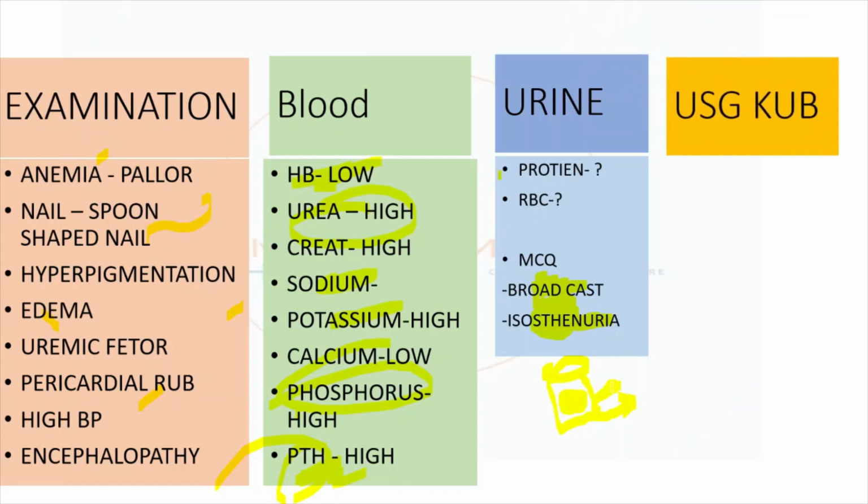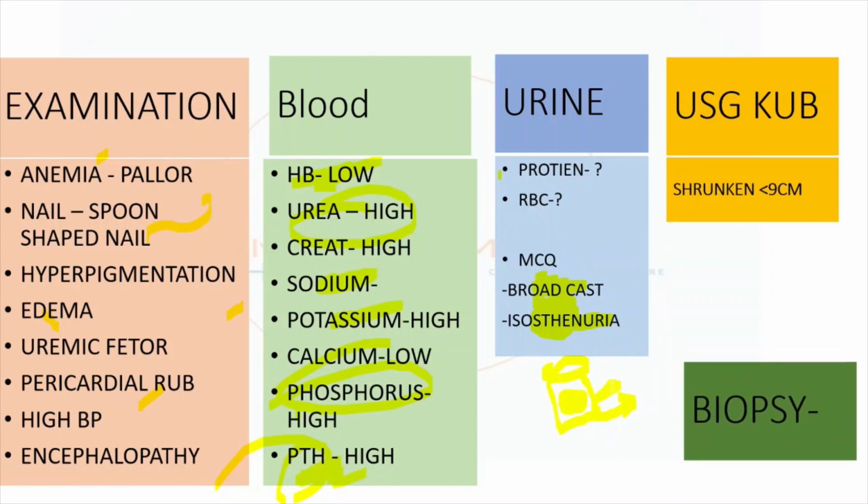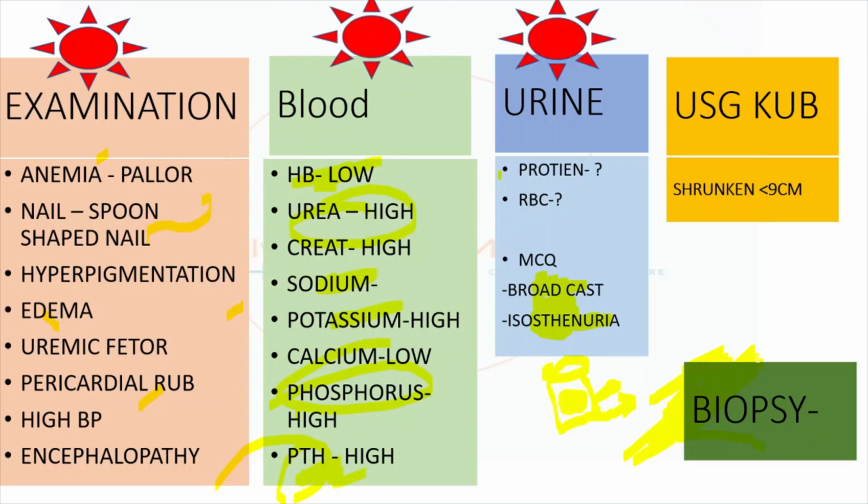Next is the USG KUB, which is the most important investigation. The patient will be having shrunken kidney. What is the role of biopsy? In a CKD end-stage patient, the biopsy role is very minimal because kidney is already shrunken. If we do the biopsy, what we will get is a complete fibrosis of the kidney. There is no much clue. So that's why biopsy role is very important in AKI, but it has no much role in CKD because it shows only fibrosis. So examination, blood investigation, urine investigation, USG and biopsy.